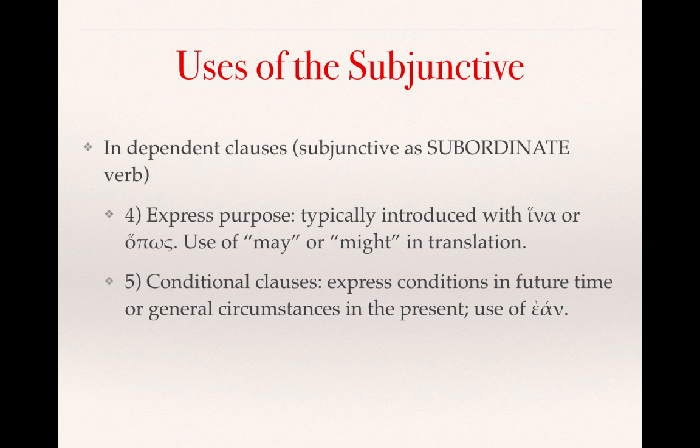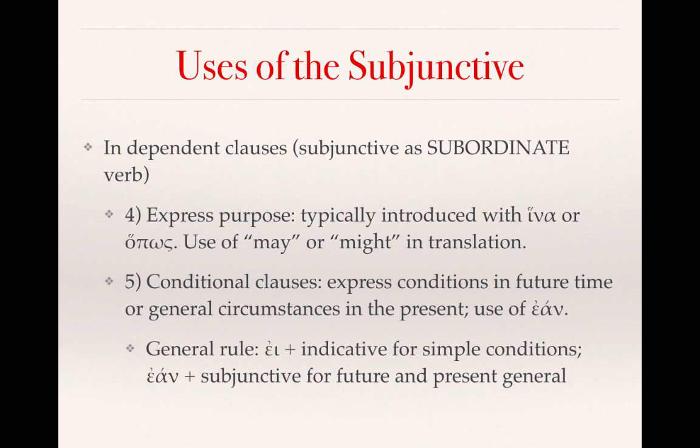Finally, the subjunctive is used in conditional clauses to express conditions in future time or general circumstances in the present. These will be marked by ean, which just means if. A general rule is that ei, which is a word you've learned in the past, plus the indicative is used for simple conditions. Ean plus the subjunctive is used for future or present general conditions.